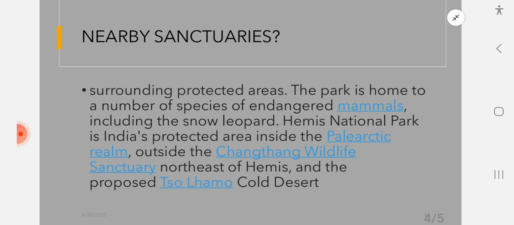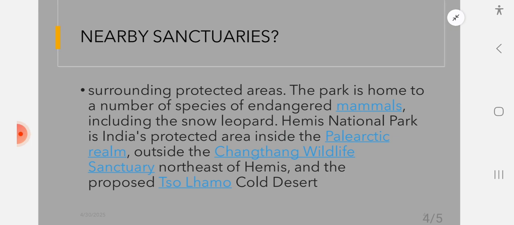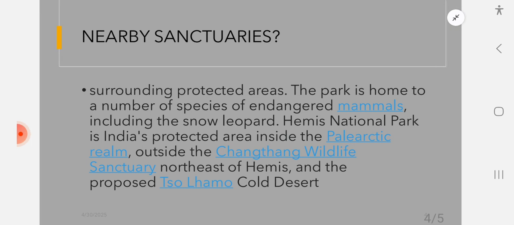So snow leopard, if they are not controlled and because of human activities, there might be a huge possibility that in the upcoming years the snow leopard could come to an end. So Hemis National Park in India is a protected area inside the Palearctic rim. So you can see Palearctic rim. Always remember this word.